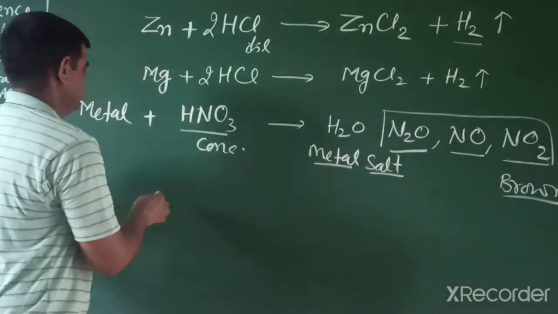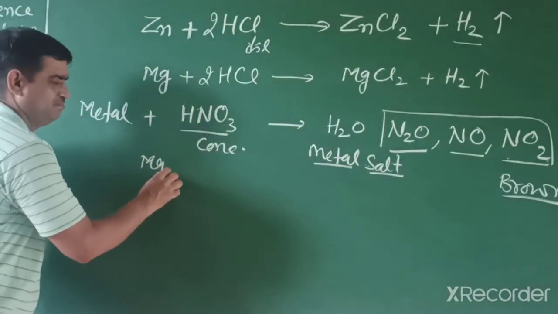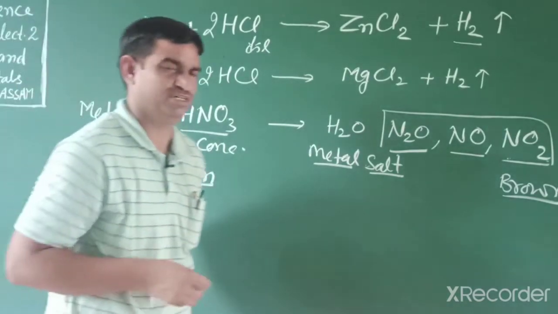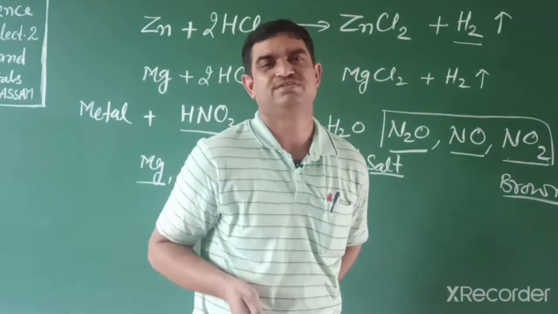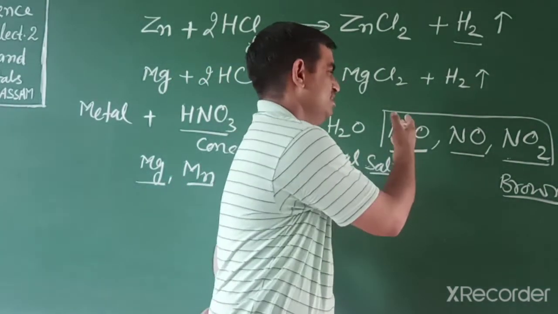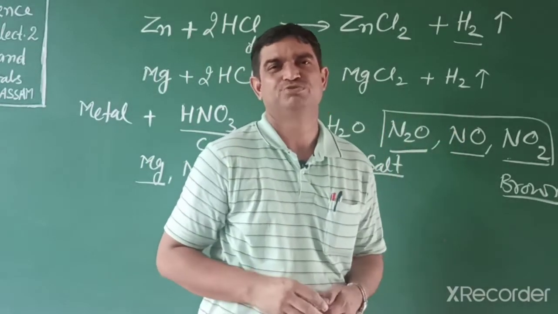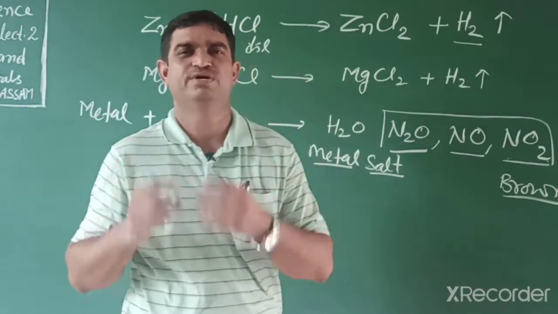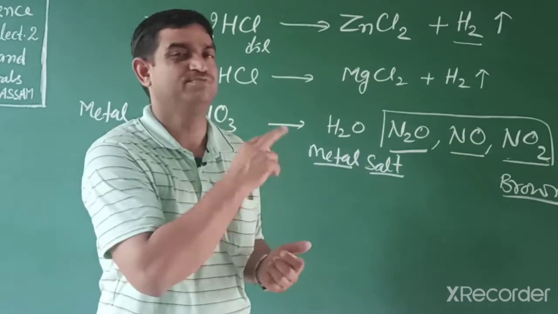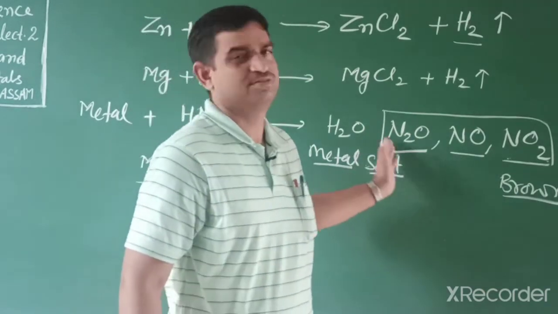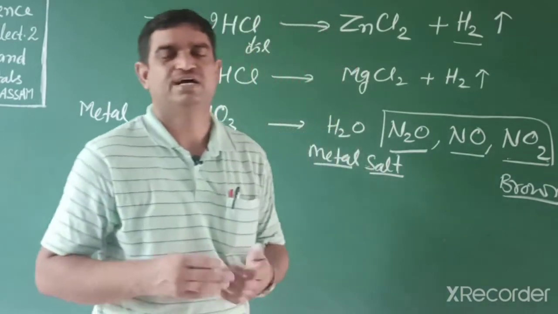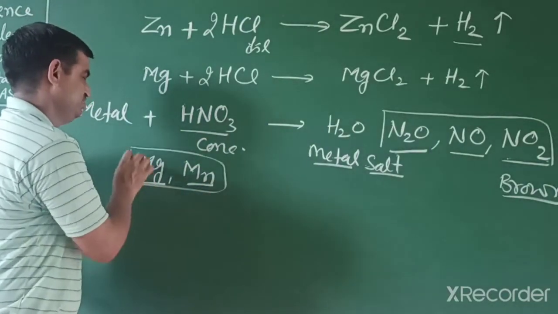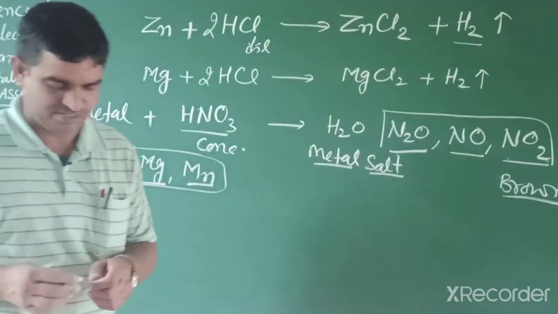But nitric acid, when it reacts with magnesium and manganese and is very, very dilute, releases hydrogen gas also. Otherwise, it releases N2O, NO, NO2. Such a question comes in exams. Normally, when a metal reacts with acid, which gas is released? Our answer is hydrogen. But when it reacts with nitric acid, our answer is different oxides of nitrogen, and hydrogen converts into water. But with manganese and magnesium and very dilute acid, hydrogen gas is released.